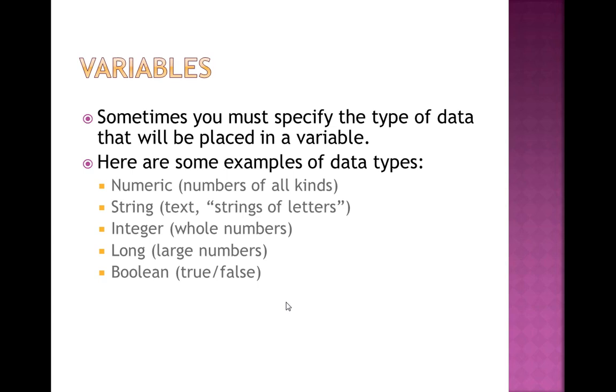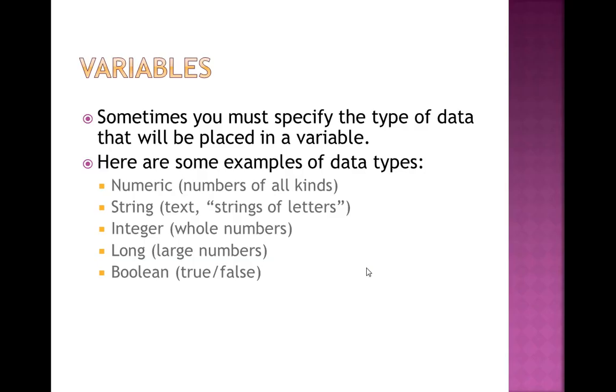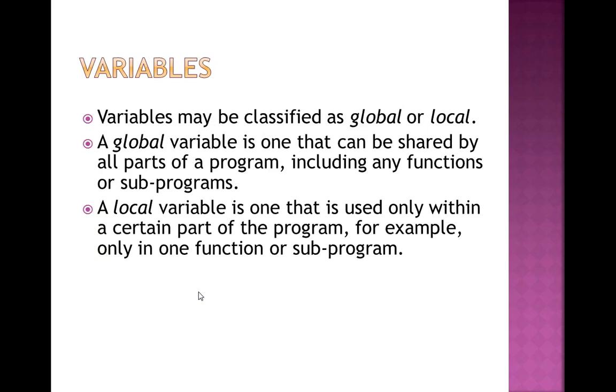Here are some examples of data types like numeric, string, integer, long, boolean. These are the multiple data types that we use while storing values into variables.